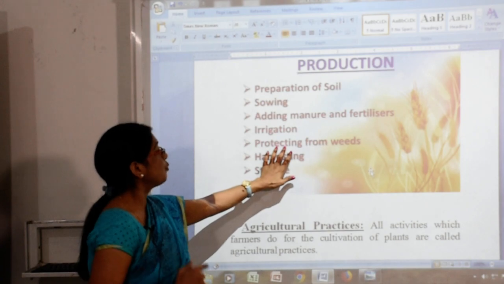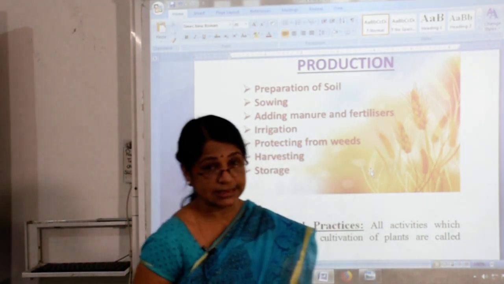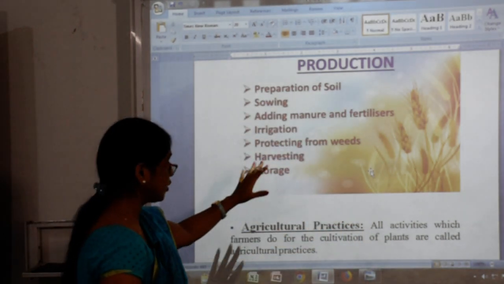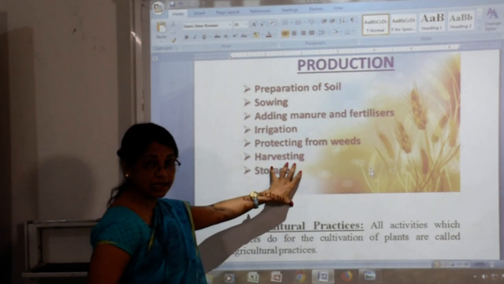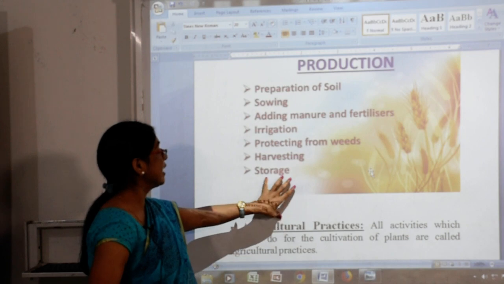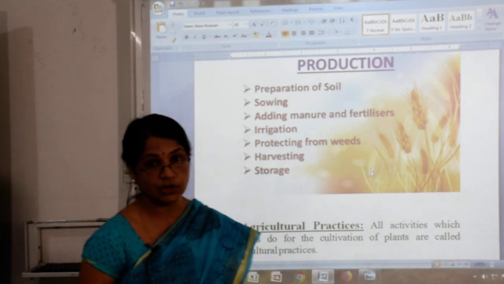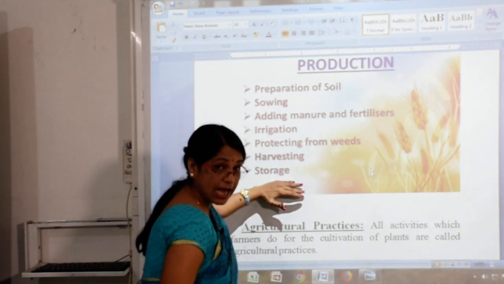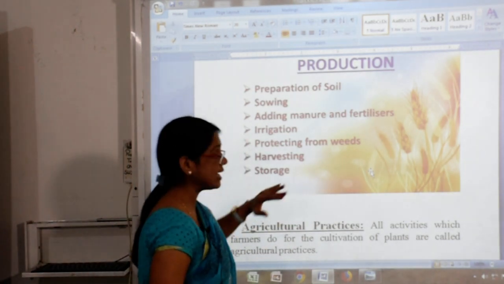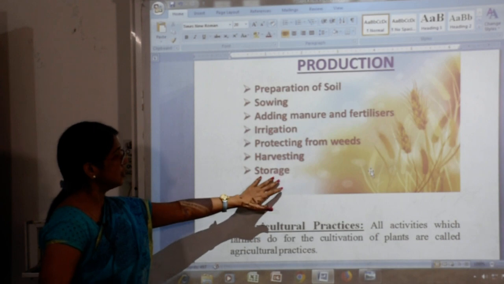After that, protecting from weeds. Then the crop is ready. So the need here is harvesting, and after that we have the crops in our hand. Then what do you do? Keep it safe, keep it in a proper place. So it is called storage.